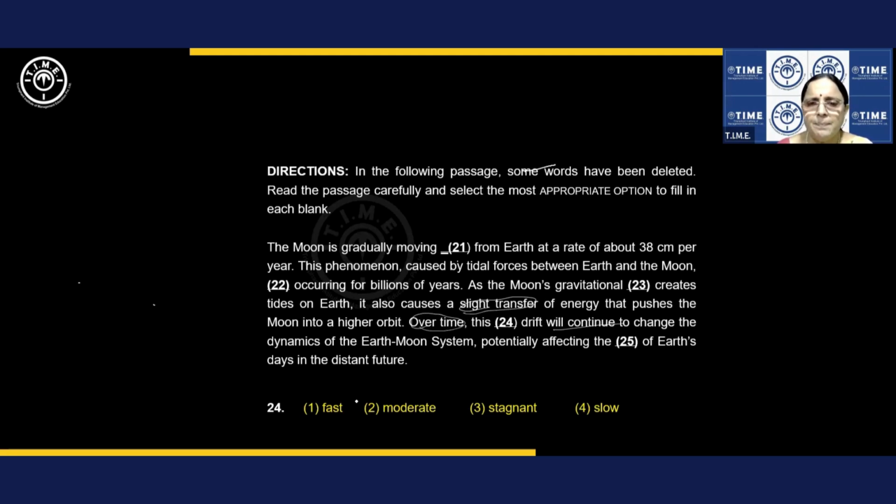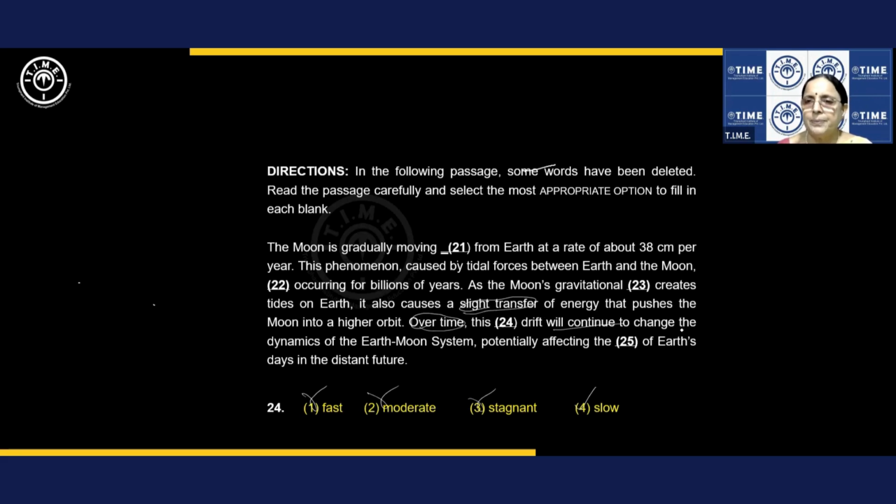So over a period of time, fast drift does not happen. Over a period of time, it happens slowly. So fast is wrong. Moderate is wrong. Stagnant is stable, wrong. Slow drift, right? Why slow drift? Over time is one clue and slight transfer is one clue. Will continue is another clue. Do you understand? At least these two are straight answers. Slow drift also means move slowly, move smoothly. Drift is move smoothly and slowly.